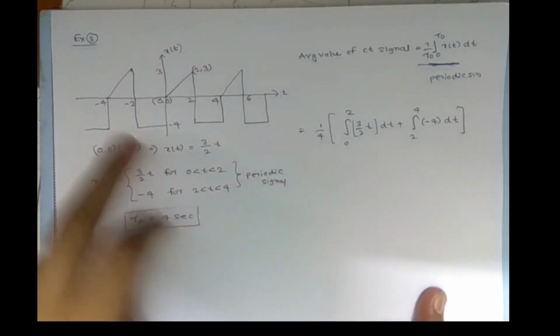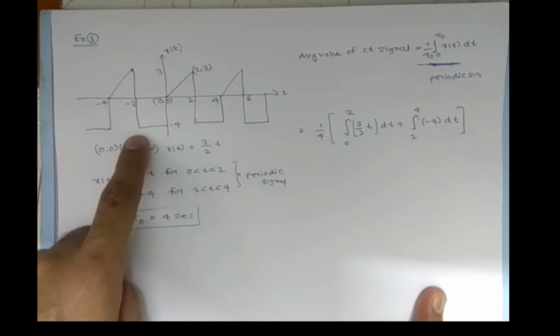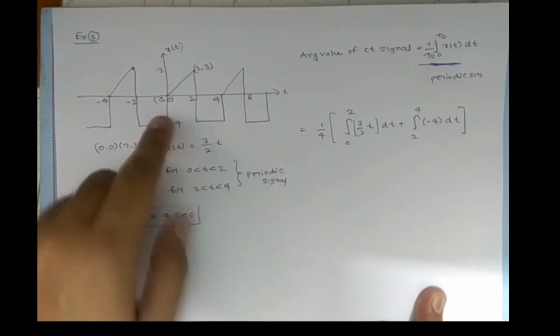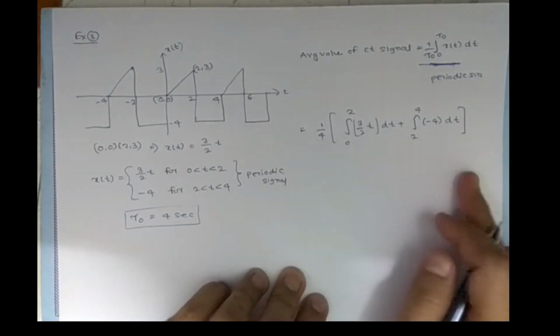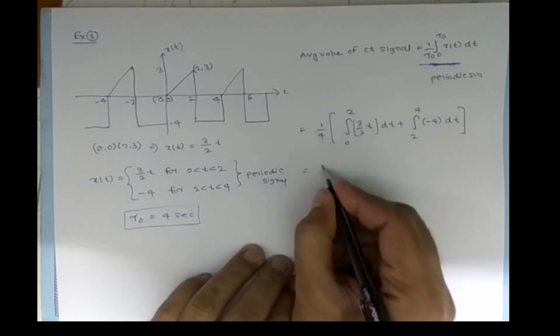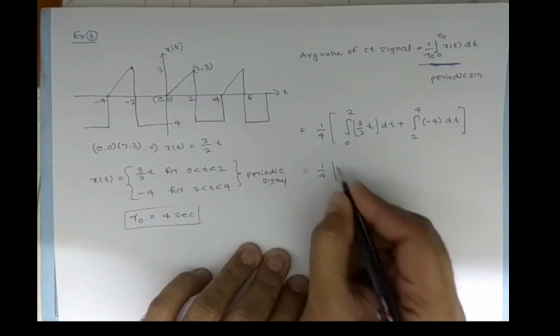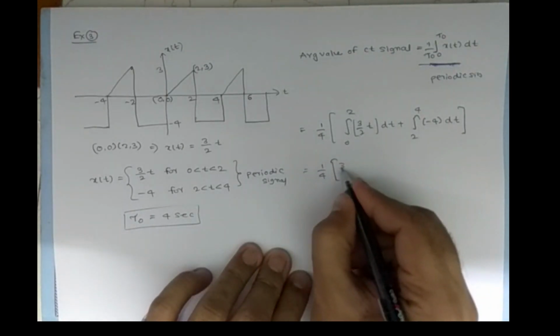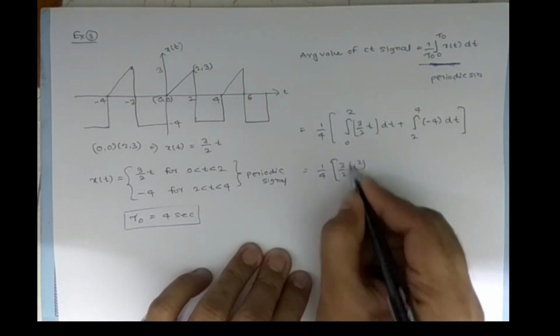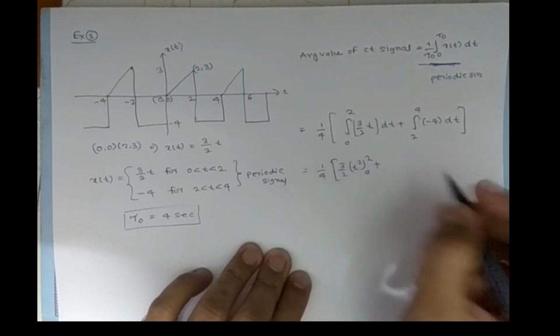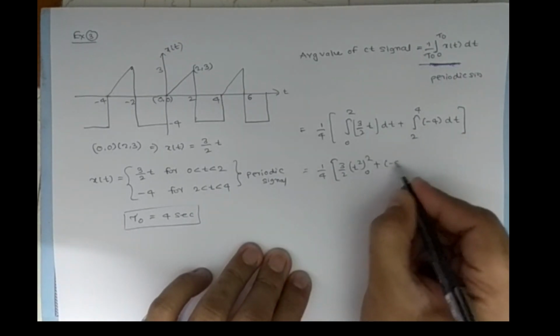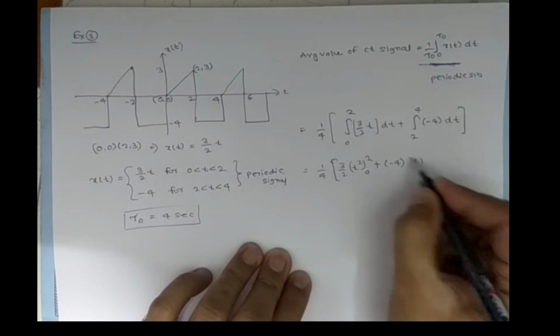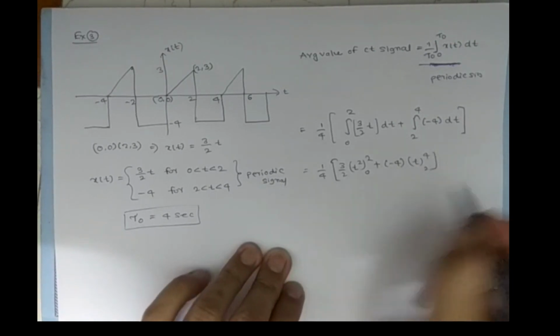Either you can start from here to here, or if you start from here, minus 2 to 0, 0 to 2. So next, 1 by 4, here 3 by 2 t square by 2 from 0 to 2, and this is minus 4 t from 2 to 4.